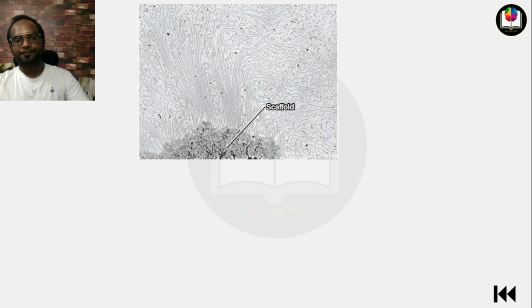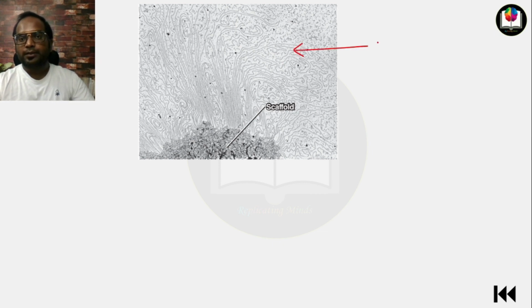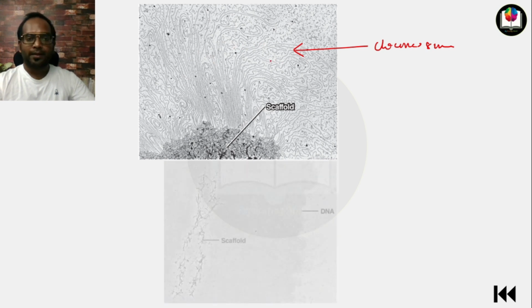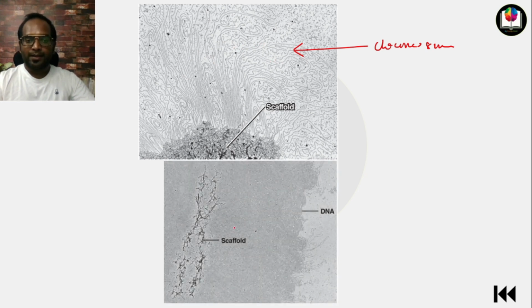Here you can see these are the chromosomes in interphase. You can see there is no compaction, they are undefined, they are scattered here and there. But when it comes into the M phase, you can see the shape of the chromosome is defined.